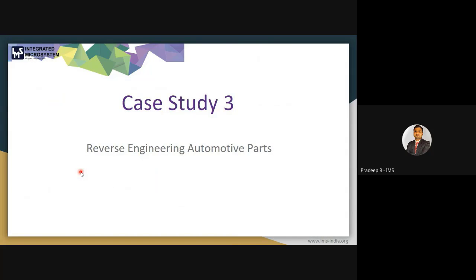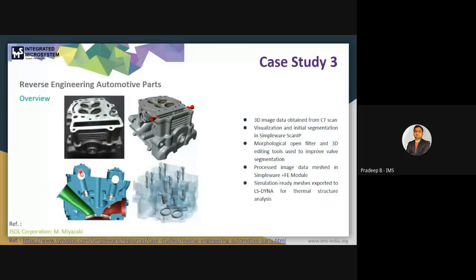Next, we can also discuss, I will just quickly discuss the reverse engineering of an automotive part. Okay, just to give you an overview, because then we will proceed to the demonstration part. So let's say you already have a design part, a manufactured part, and you want reverse engineering of this automotive part. Okay, so you can import the CT scan data in the software. Initially you will visualize and do the initial segmentation of this cylinder head.